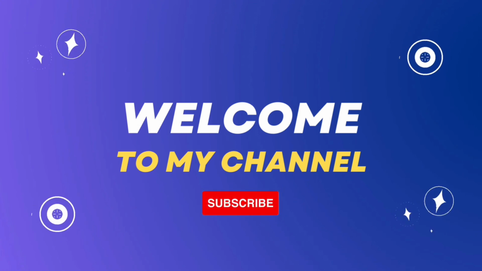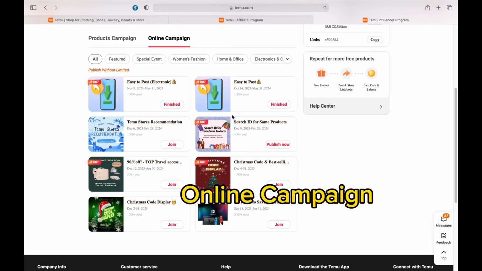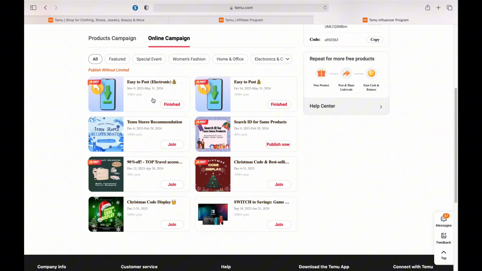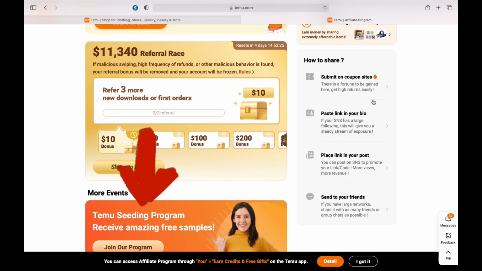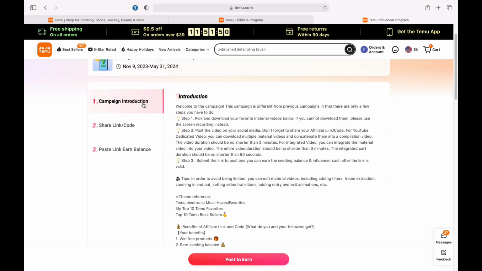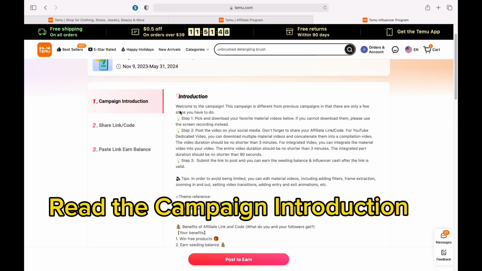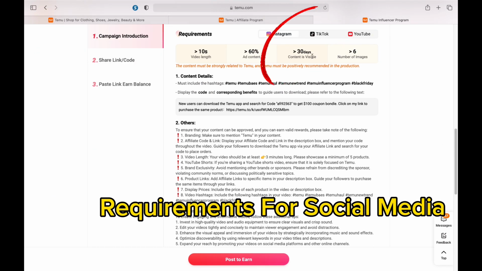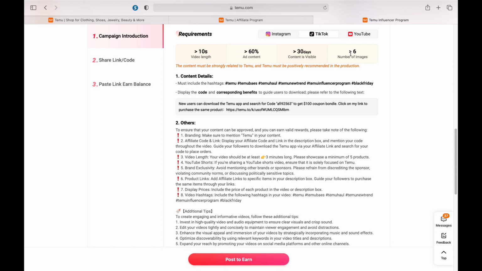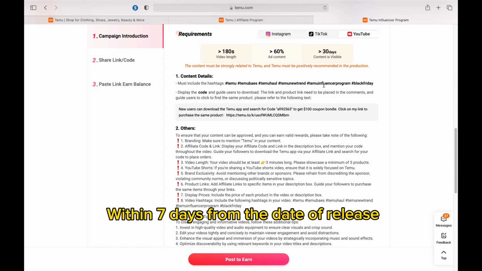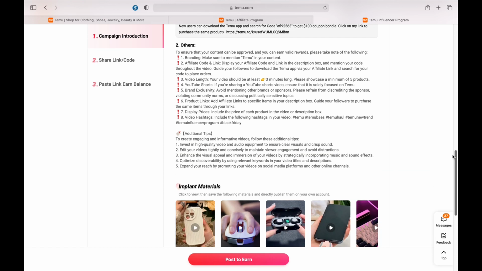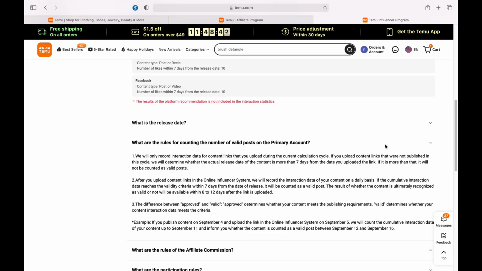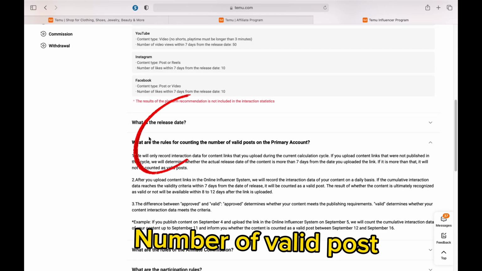If you're looking to promote Temu products and earn some rewards, this is the perfect opportunity for you. Temu offers various campaigns for content creators, such as post types and engagement rates. One of the key features of the Temu campaign is the seeding balance, and each campaign has its specific requirements. It's the reward for valid posts. This means that for every post that meets the requirements within the specified time frame, you will receive a seeding balance. It's an excellent way to promote Temu for new content creators and help them earn rewards easily.